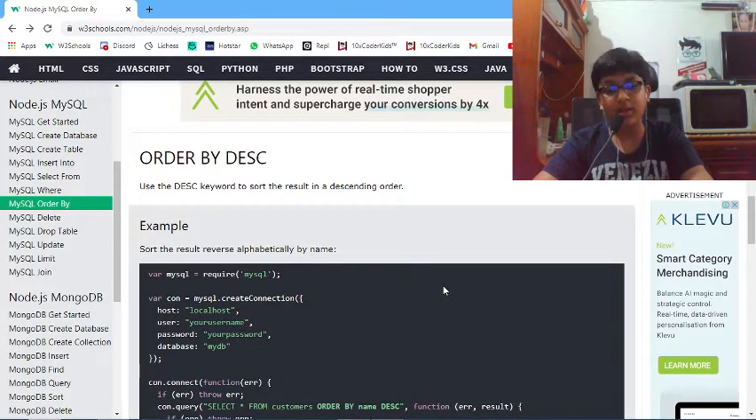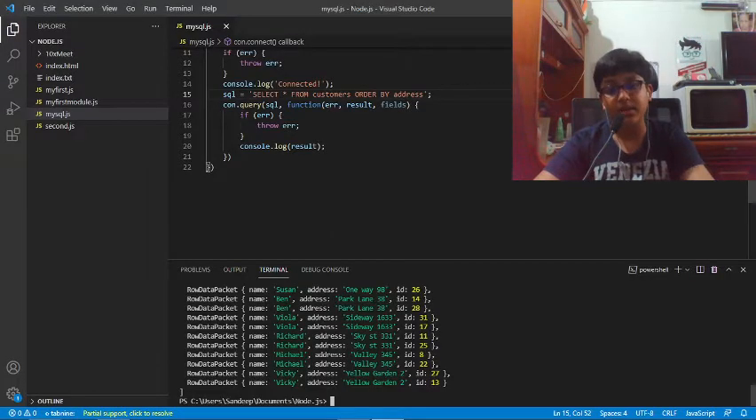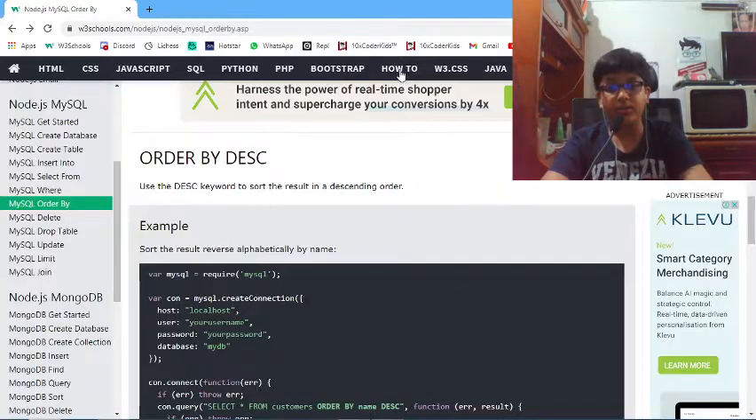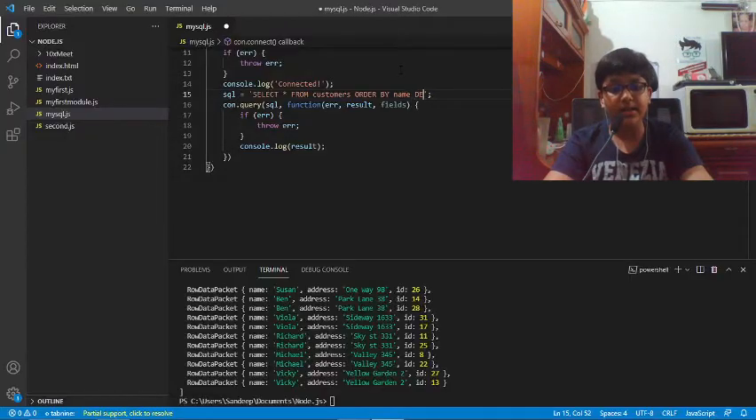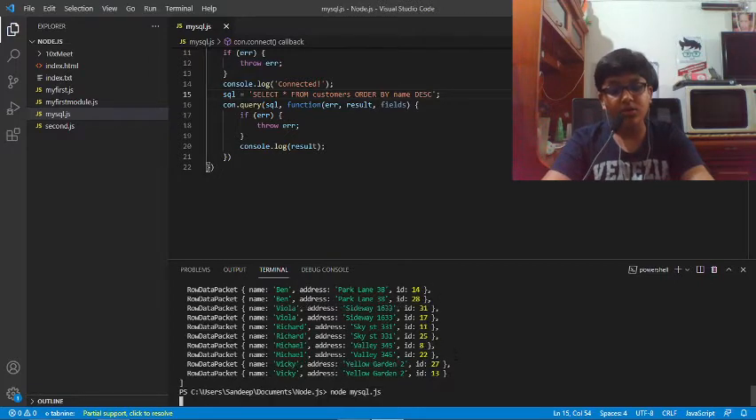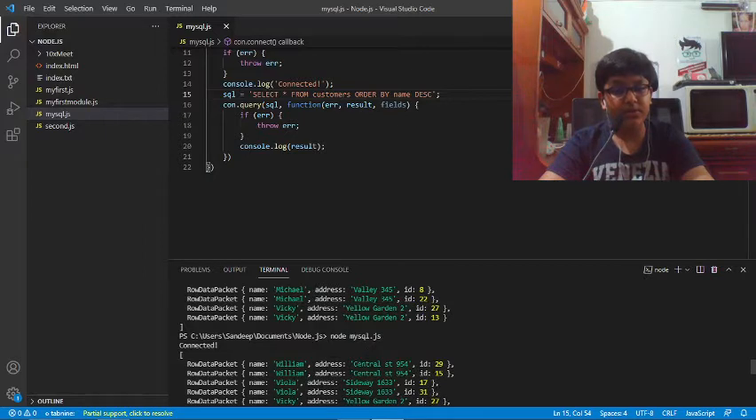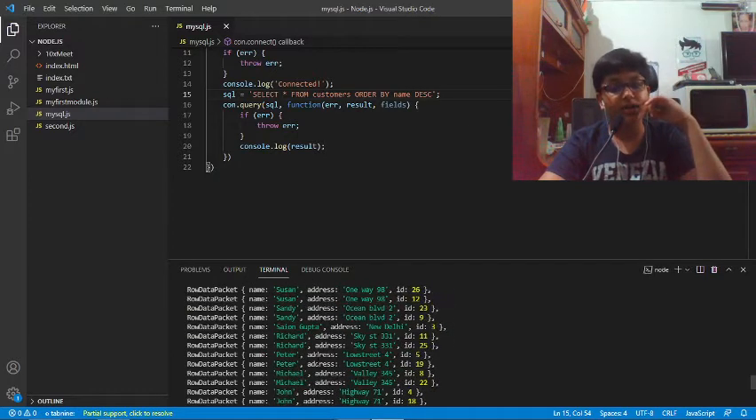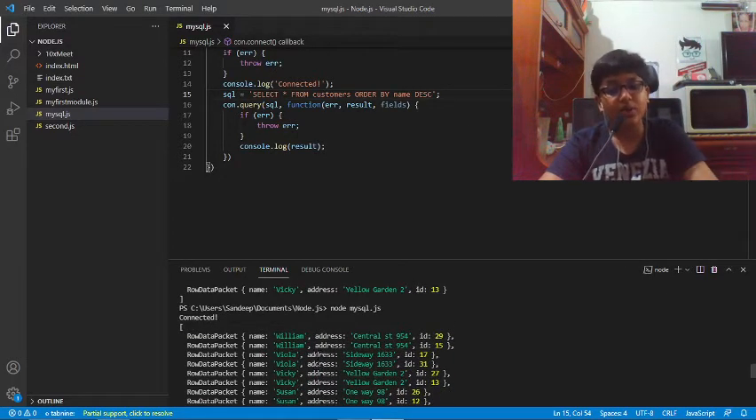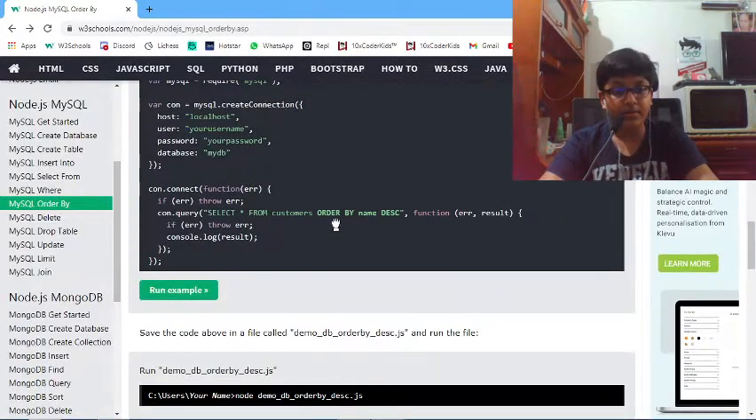Now we will learn how to sort it in descending order. We just need to add a DESC keyword after whatever we have to sort on, like name. After this we give the DESC keyword to sort the result in descending order. So if we save this, now you see William is coming on the top as it is being sorted in descending order, and all the results are being sorted in descending order according to the name, right?